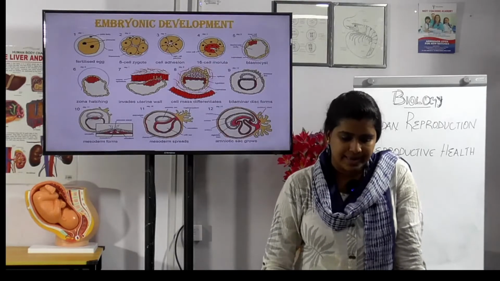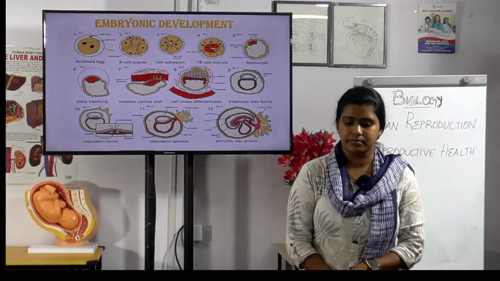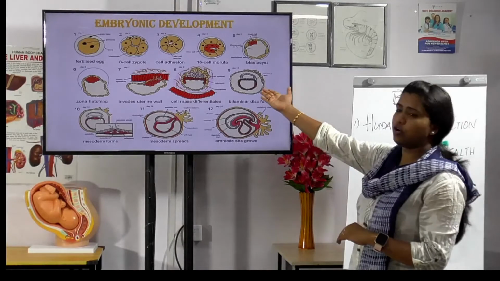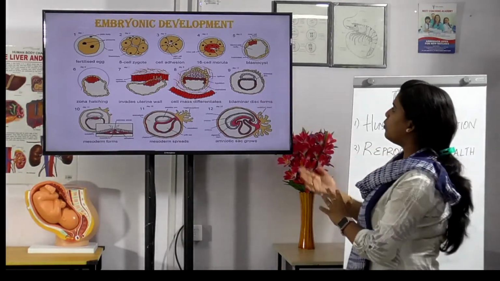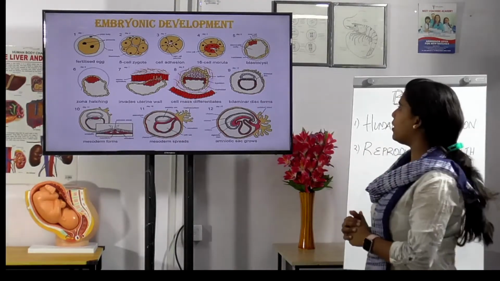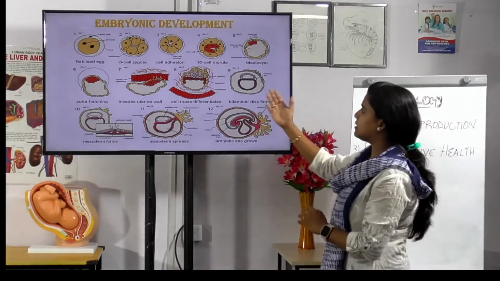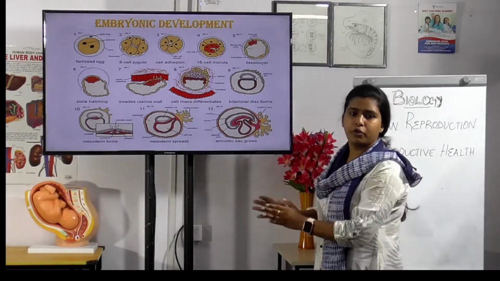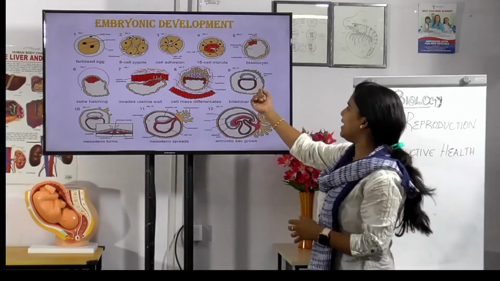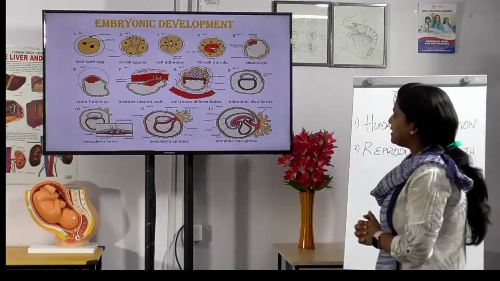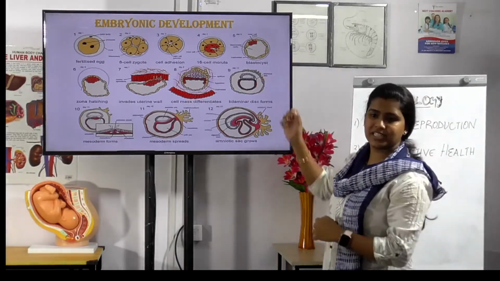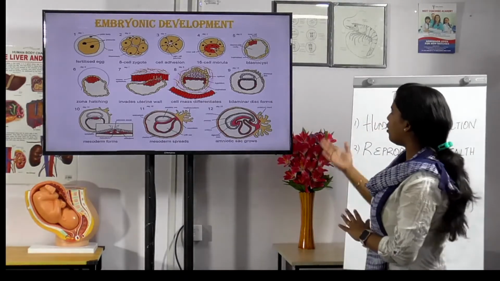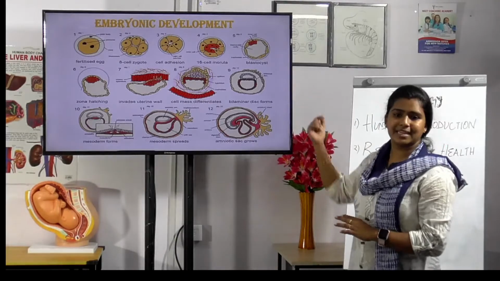Okay, and the next is the embryonic development. On the first day, it is fertilized, which contains the zona pellucida, that is the outer layer of the ovum, and then pronuclei and a polar body. On the third day it is converted and formed into an 8 cell zygote. First 2, 4, then 8. After cell adhesion, all the cells are in tight junction, which forms the 16 cell morula. It is called the 16 cell morula on the fourth day, which also contains an inner cell mass.